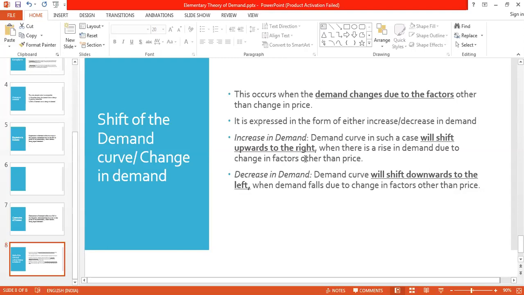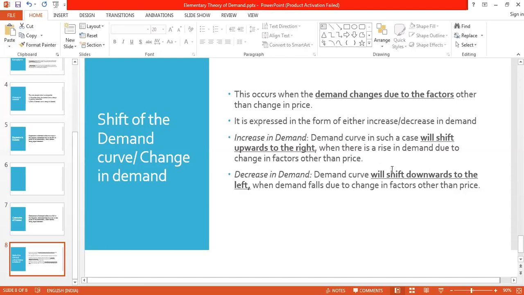Okay, we are on, I think, 6.2, shift of the demand curve. Okay, see, it's there after the increase in demand, the highlighted thing. Demand in such a case will shift upwards to the right when there is a rise in the demand. Demand is increasing on the x-axis, you can refer to the figure.